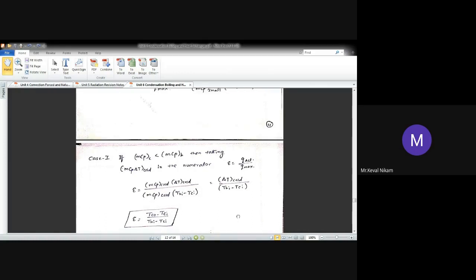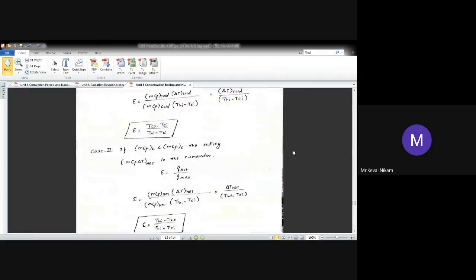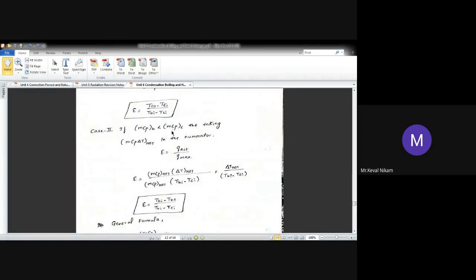Effectiveness will be the ratio of TCO minus TCI divided by THI minus TCI. ठीक है, उल्टा अगर होता है, case MCH is less than MCPC, that is hot fluid MCP is less than cold fluid MCP. So what is going to happen?